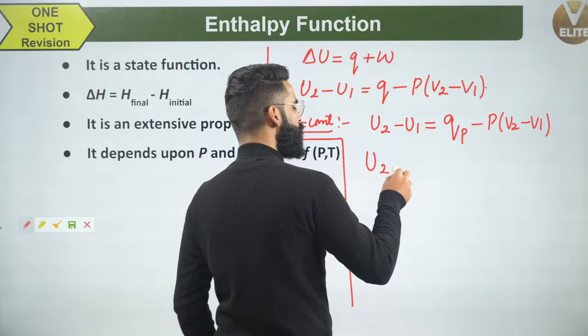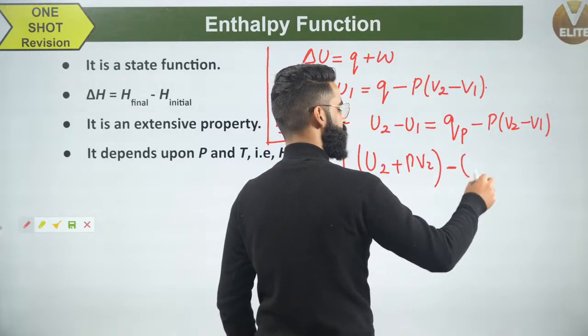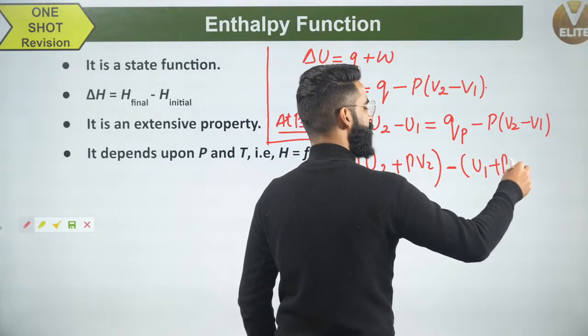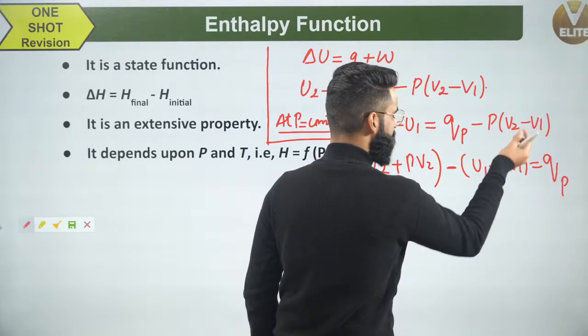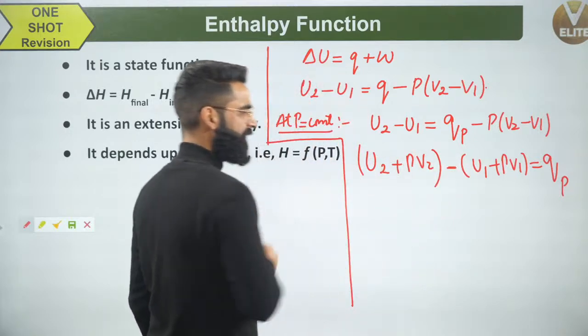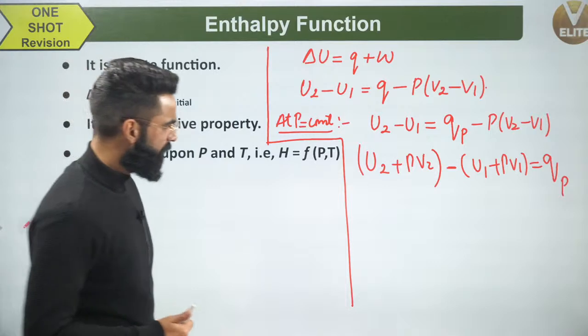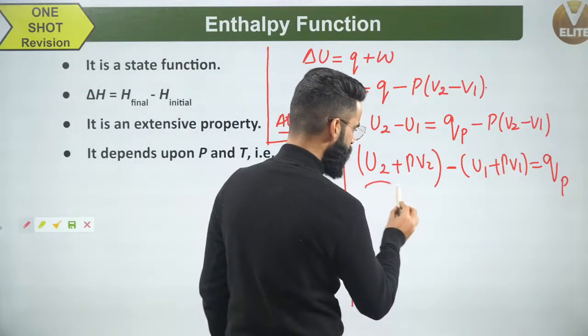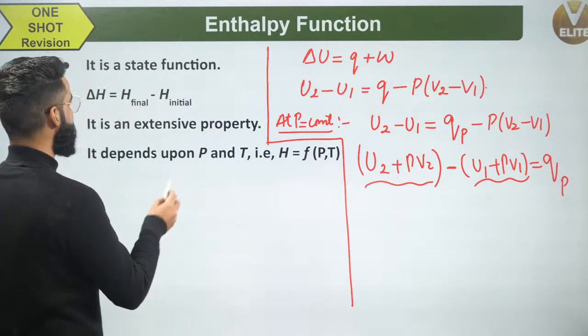U2 plus PV2 minus U1 plus PV1 is going to be equal to QP. I have taken all these terms into this side and then shuffled them a bit. Now people, understand one important thing. I got a new function right here, U plus PV.